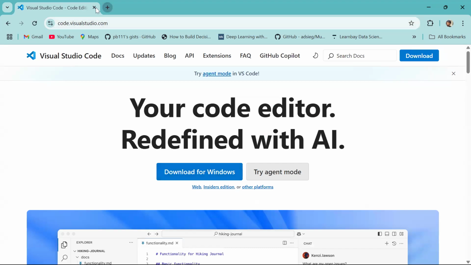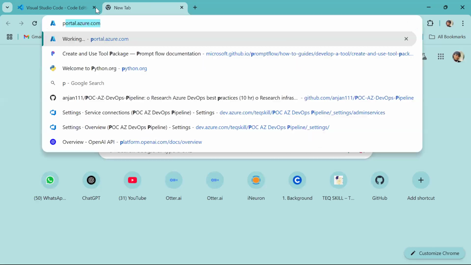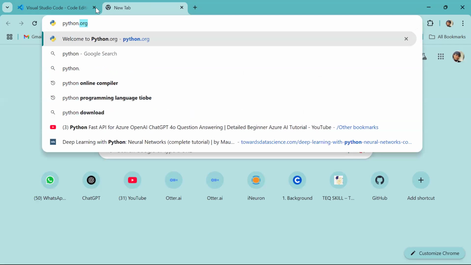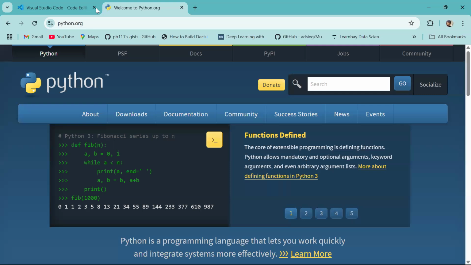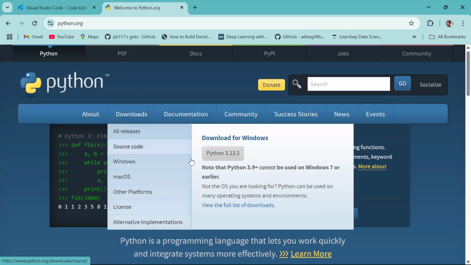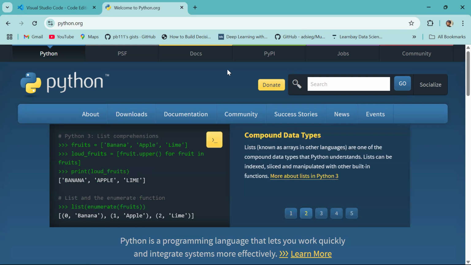The second step is that once installation is done, if you want to work with Python programming language, make sure that you install Python as well. For installing the Python programming language, we can use python.org. This is the second step. Here we have downloads, and there are various versions, and whichever version you're comfortable with, you can download and install that specific version. I hope I've covered these two things: one is installing VS Code, and the second is installing Python. Clear?